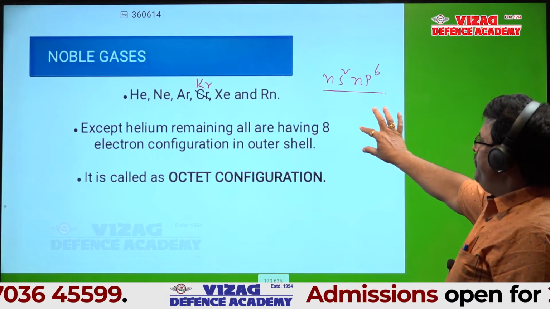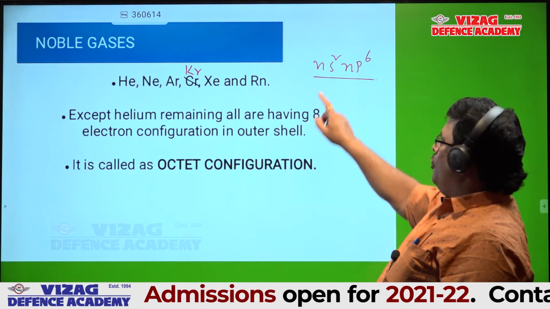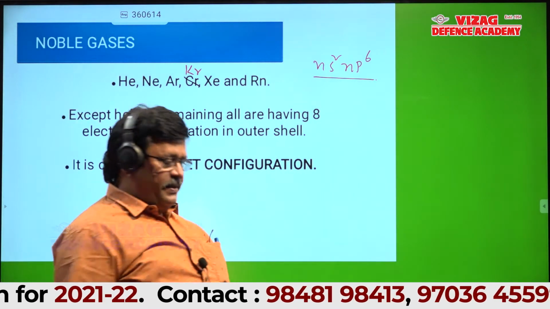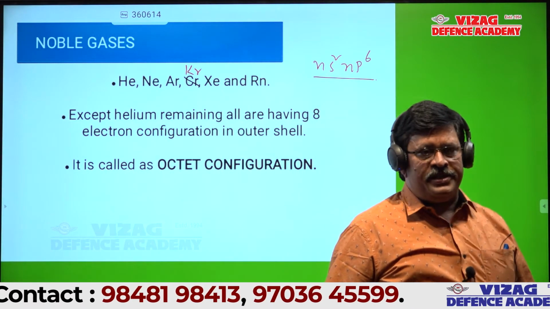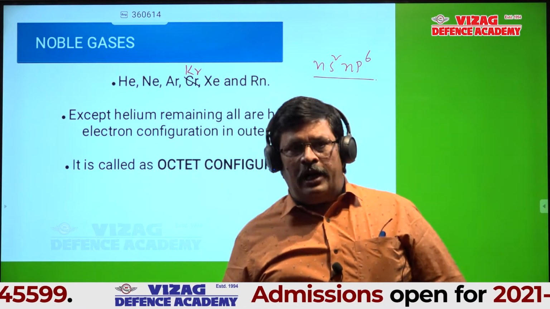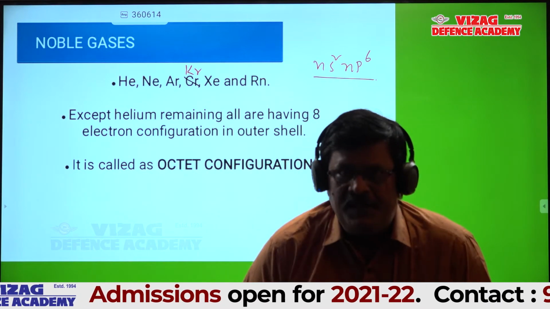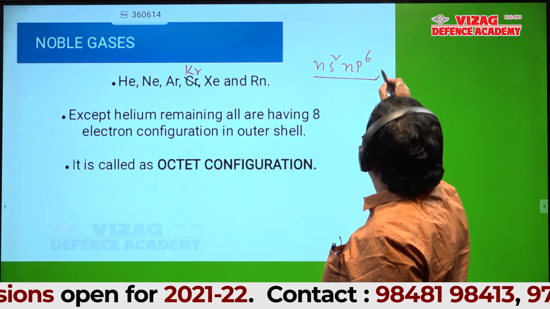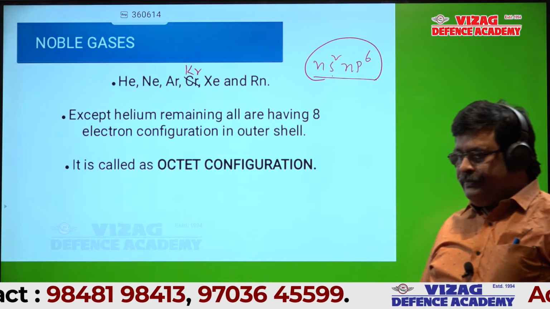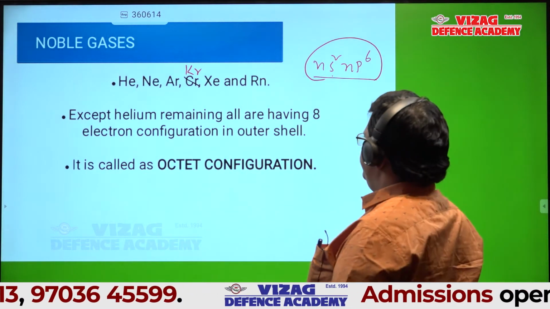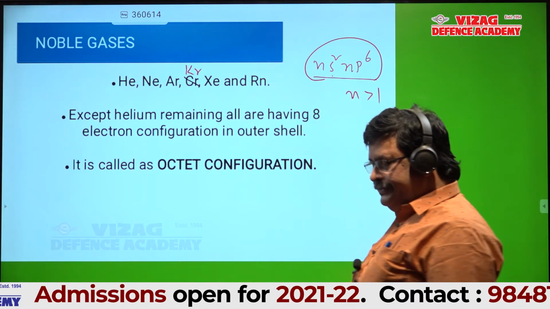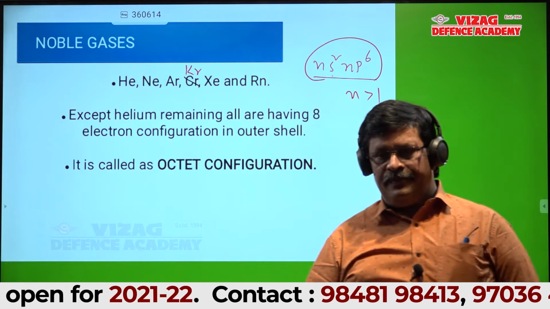Except helium, the general outer electronic configuration of all the remaining inert gases is ns2 np6, where n is greater than 1. Is it okay?